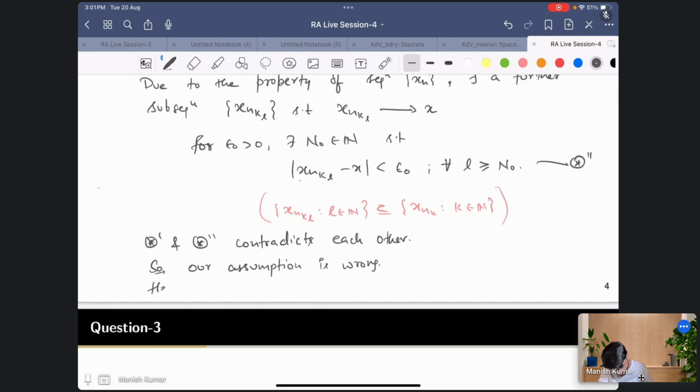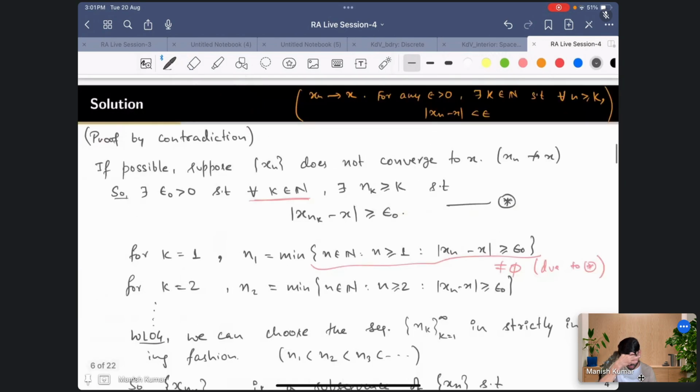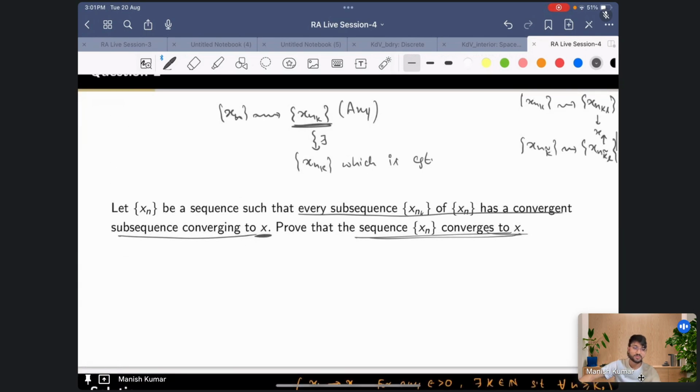Hence x_n converges to x. So hence we are done. If you have this property of the sequence, that every subsequence has a further subsequence converging to the same limit point, then you can say that the original sequence is also convergent and converging to the same limit point.